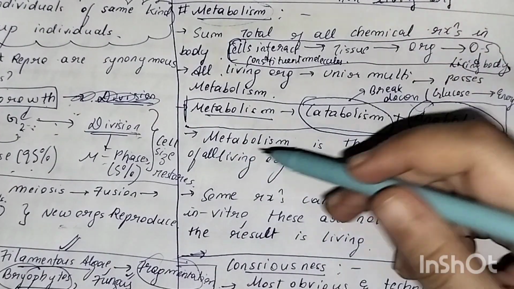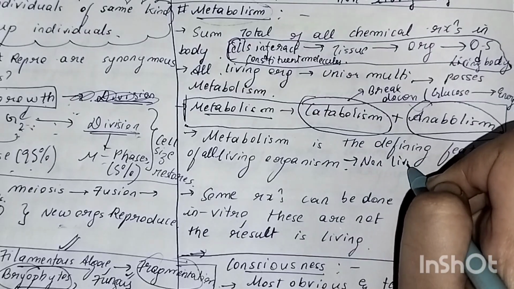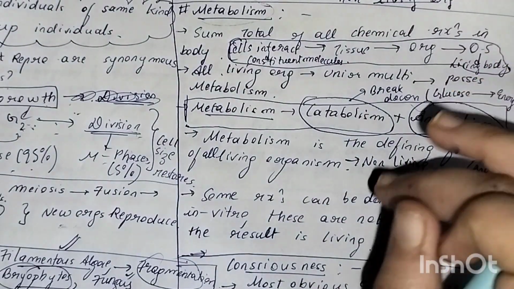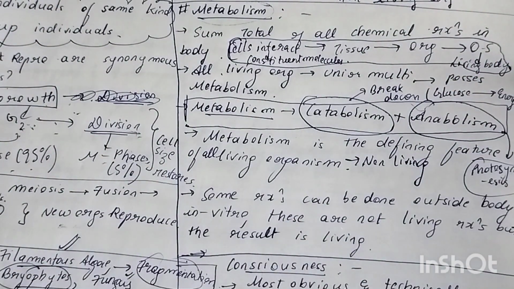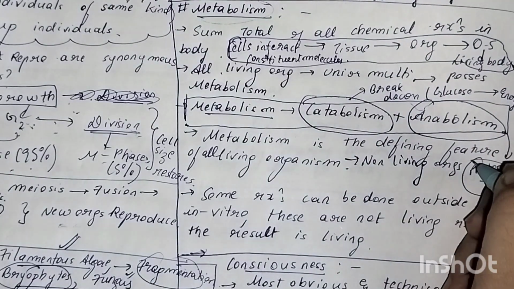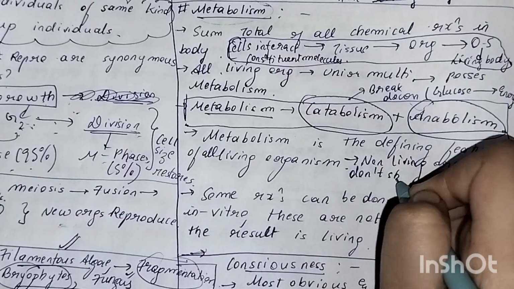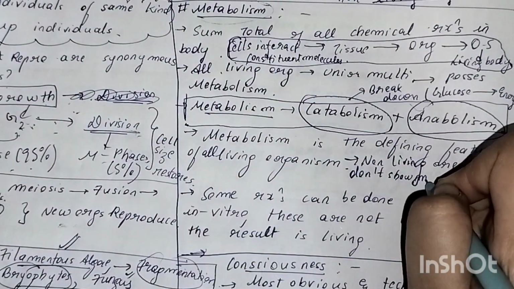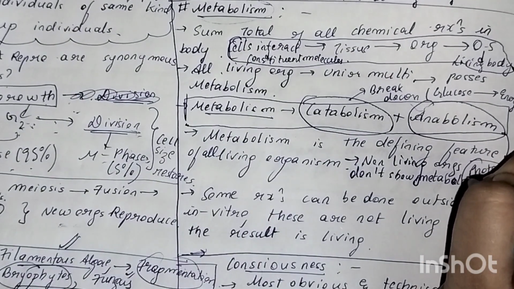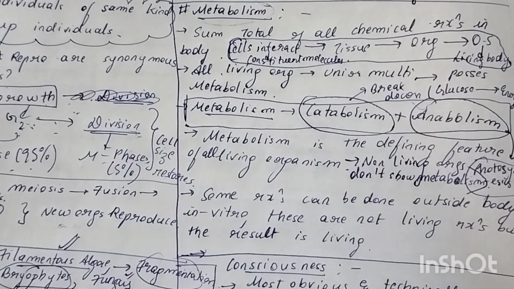Metabolism is a defining feature of all living organisms because, without exception, every living organism exhibits metabolism. If a living organism has to survive, without metabolism it is not possible. So non-living organisms don't show metabolism. Okay, so non-living organisms don't show metabolism.